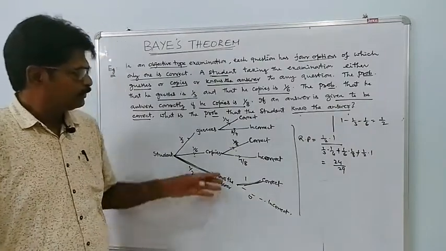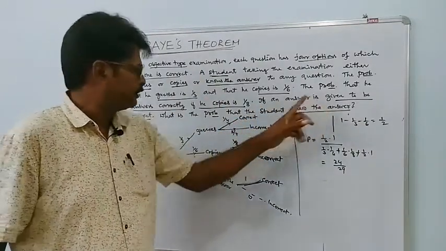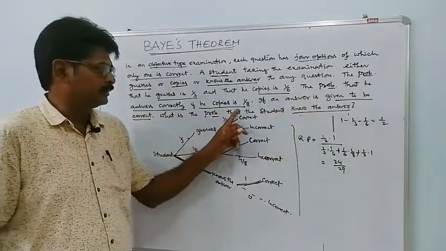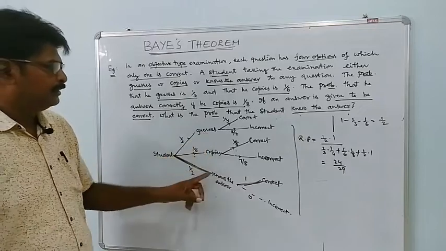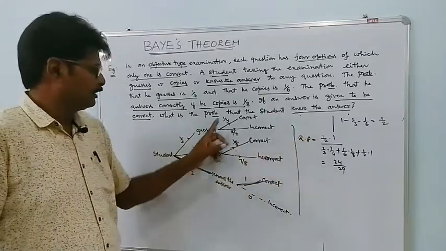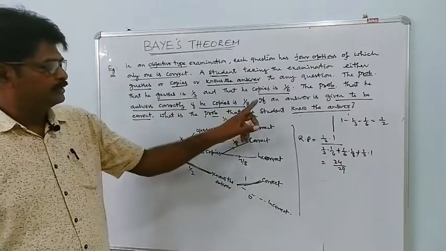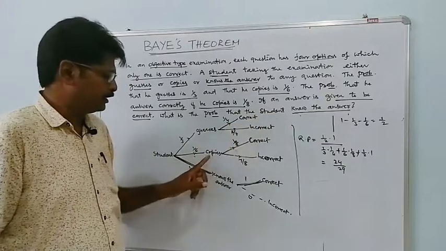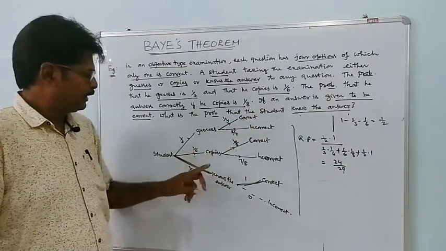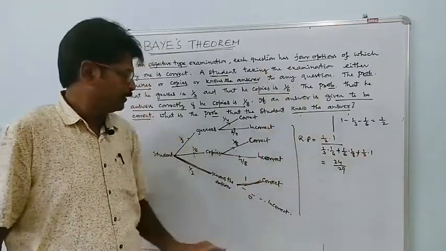See how simple. If the question changes in different ways, like this: if an answer is given to be correct, what is the probability that the student guesses the answer? Then the numerator is 1 by 3 into 1 by 4 and the denominator is the same. If the question is what is the probability that the student copies the answer, then the numerator is 1 by 6 into 1 by 8 and the denominator is the same.